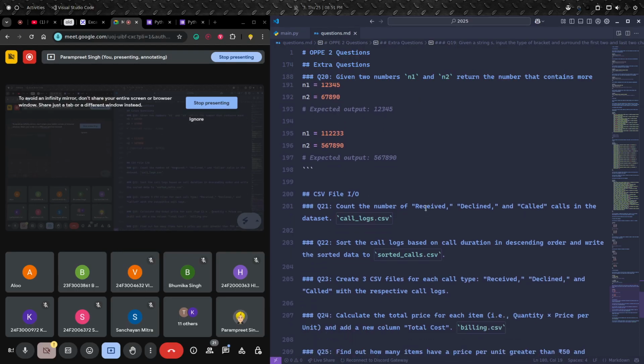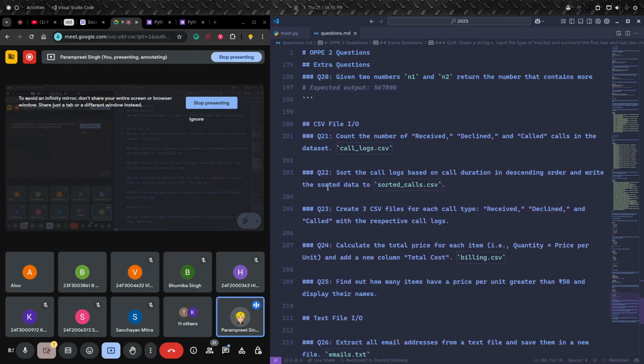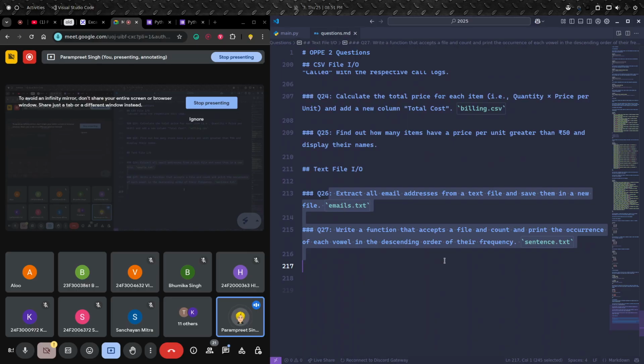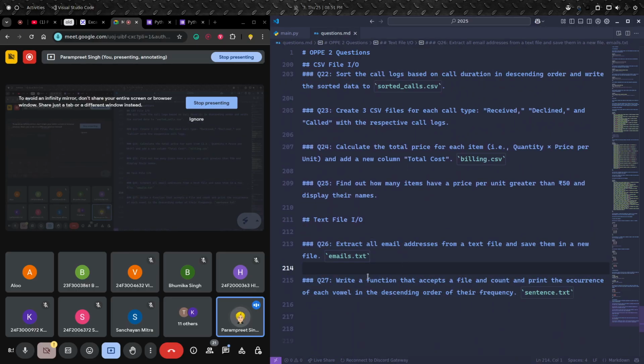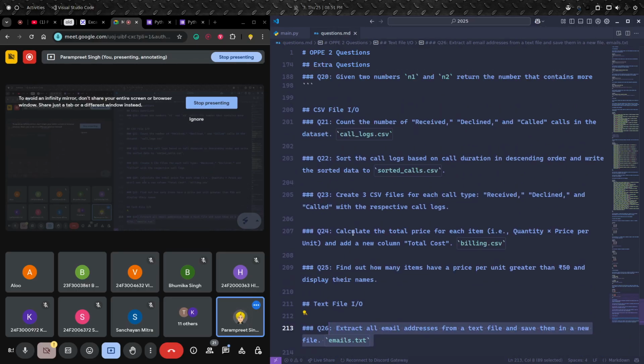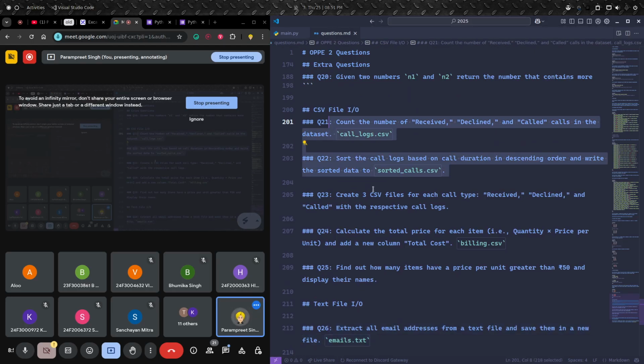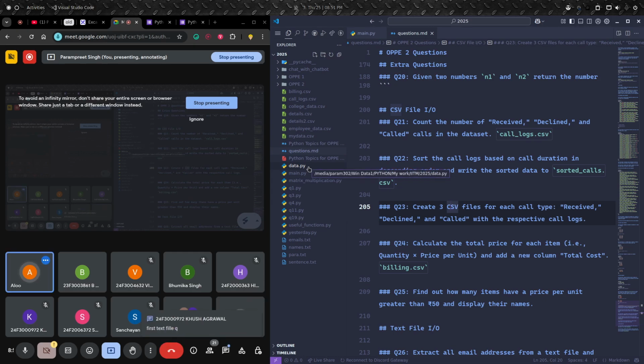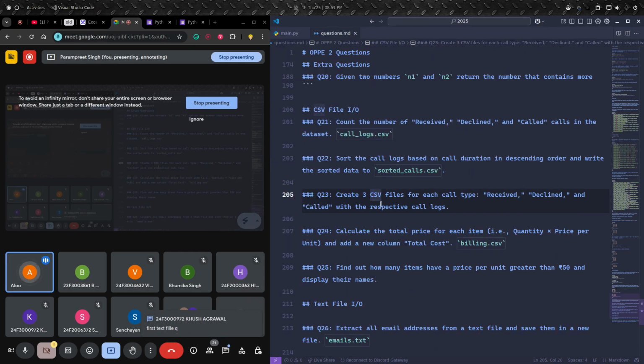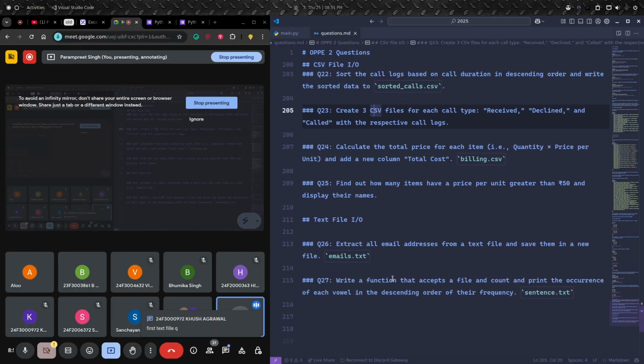All right, so now we have two text file questions. I'll do one text file question and one CSV file question. Yesterday we had file handling questions, basically in read mode, no? Yes, mainly read mode only. Okay, so let's first do the text file question.